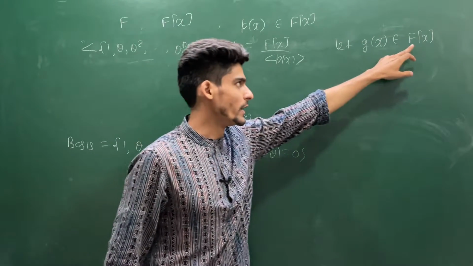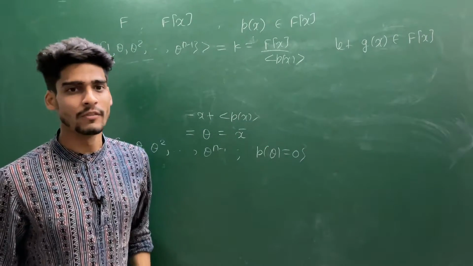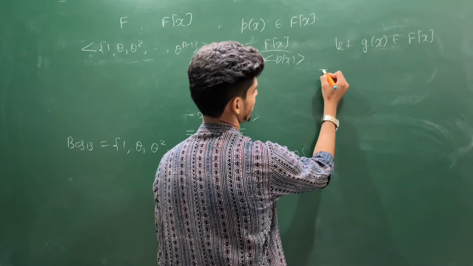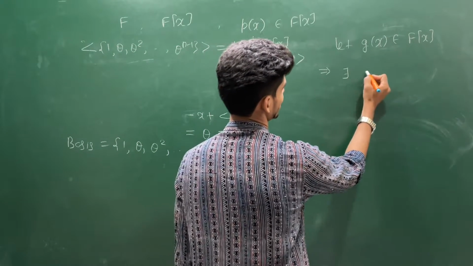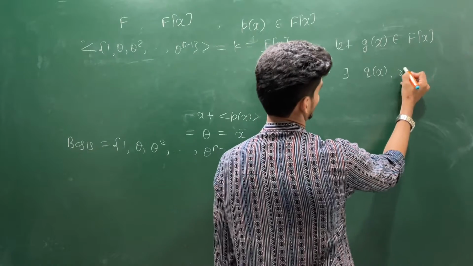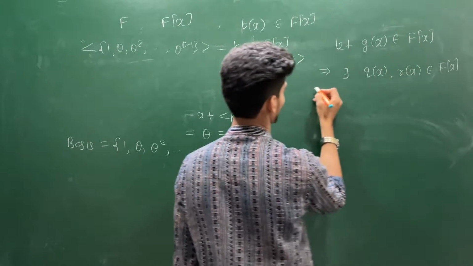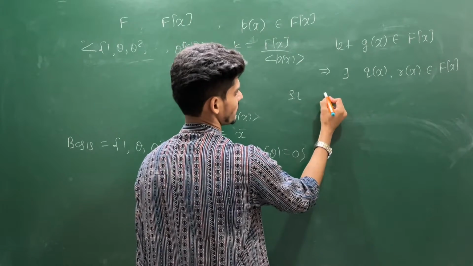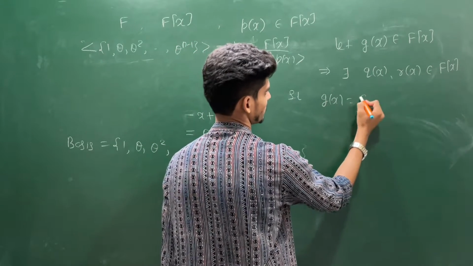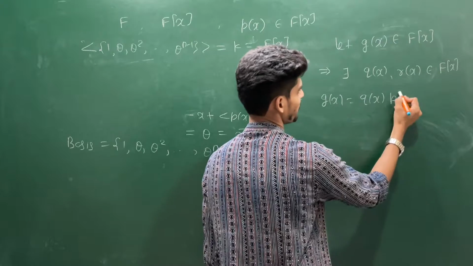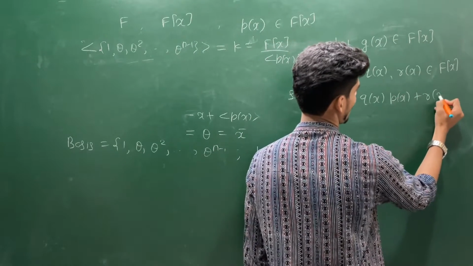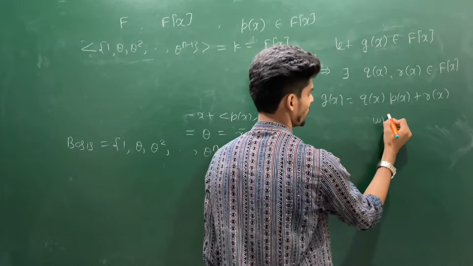And once it is a Euclidean domain, we have a division algorithm. This will imply there exist Q(x), R(x) inside F[x] such that G(x) can be written as Q(x)P(x) plus R(x)